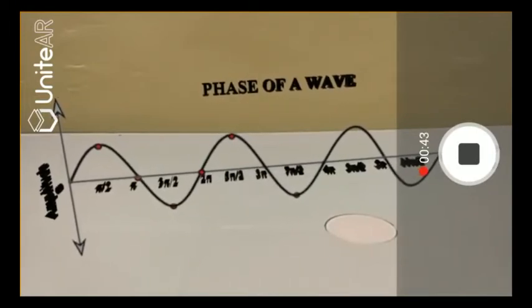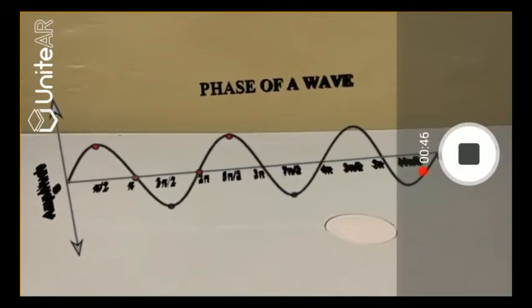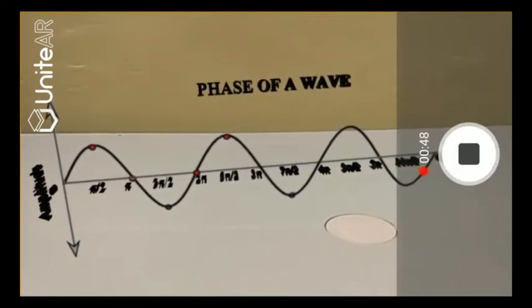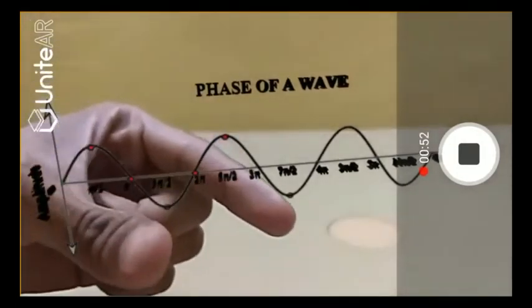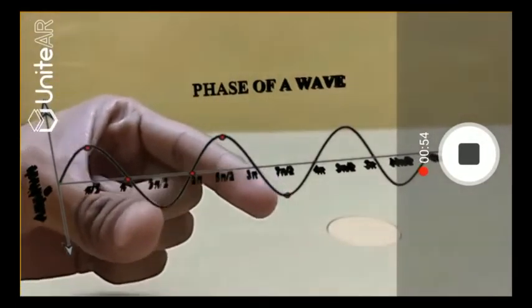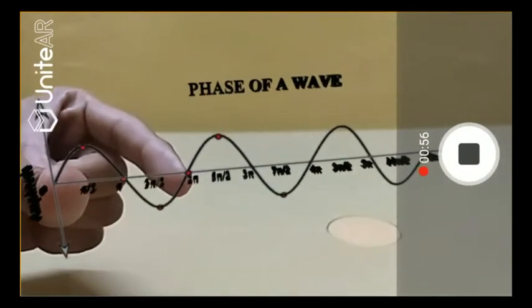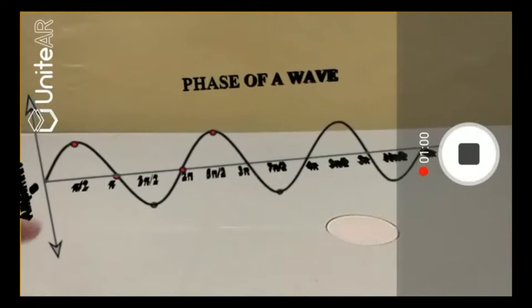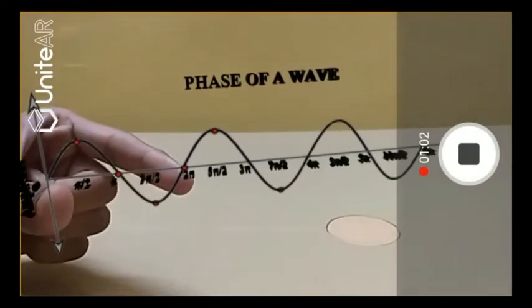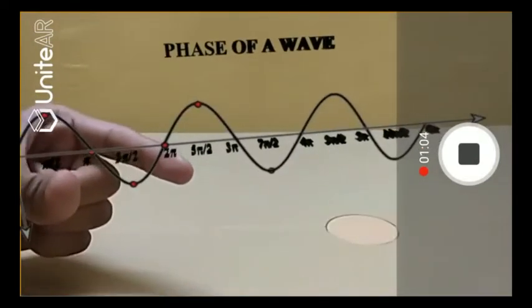And now that we have defined phase, there is a new definition of wavelength here. In the previous video, I defined wavelength as the distance between two crests or the distance between two troughs. But in fact, the latest definition of wavelength with the insight of phase is that it is the distance between two consecutive points that are in phase.